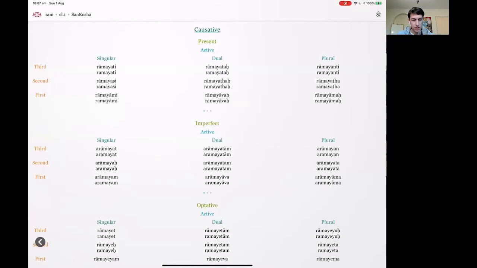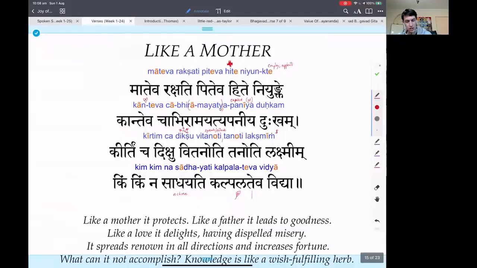See on the top, the first one, singular, Ramayati. So Kanta Eva, like a lover, Cha Ramayati, Abhi Ramayati. It means the same thing, they just add these prefixes. It doesn't really change much of a difference, as I said last time. Apaniya dukham. So this is a gerund, apaniya dukham, having removed, having dispelled, having expelled, having trashed suffering. So in other words, it causes delight, like a lover, having removed pain. In other words, having removed ignorance.